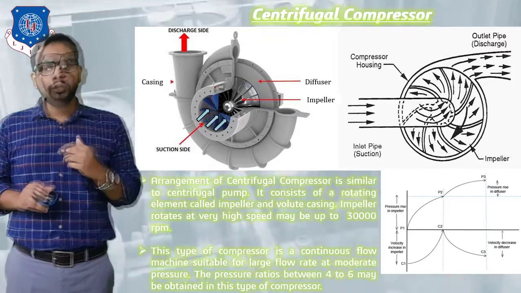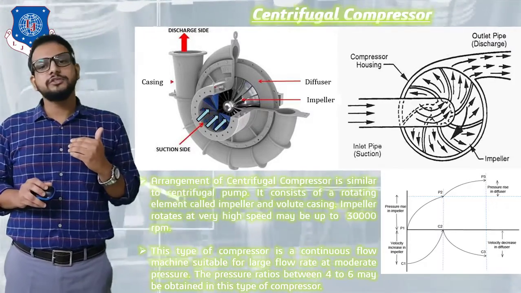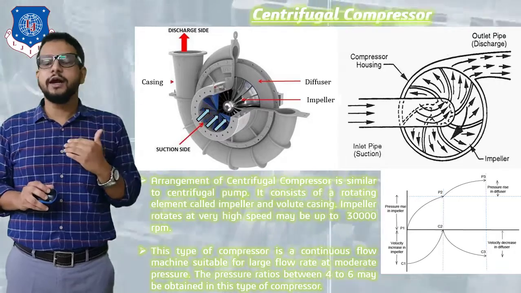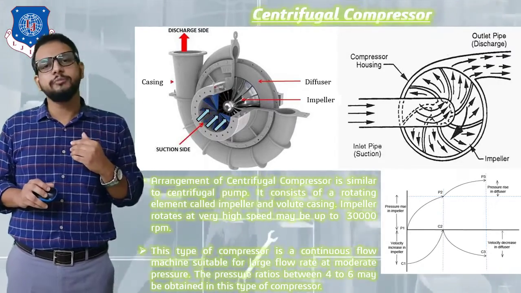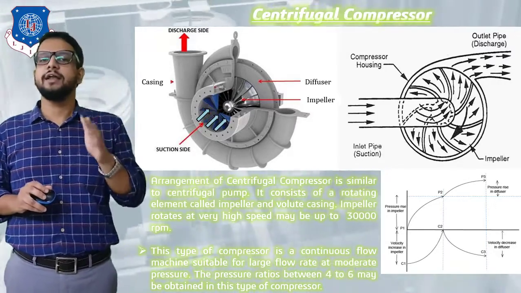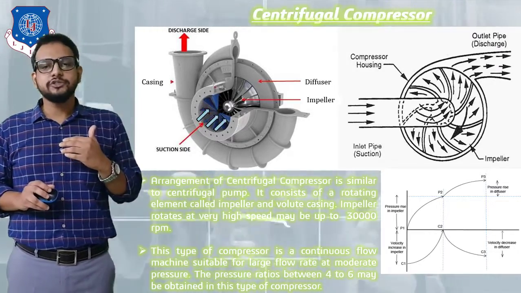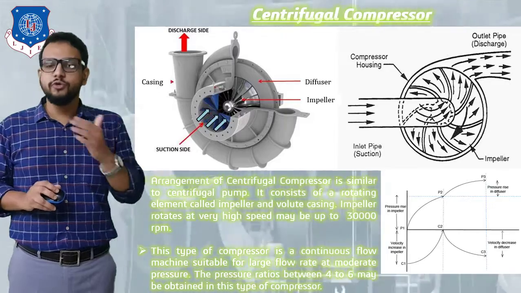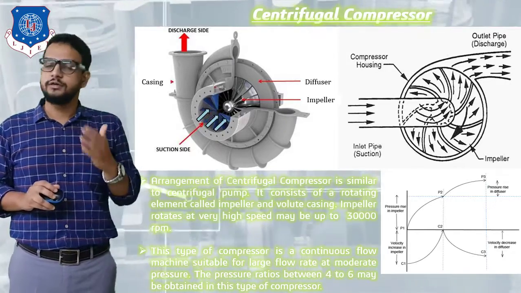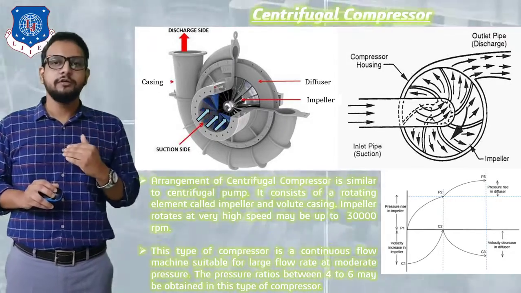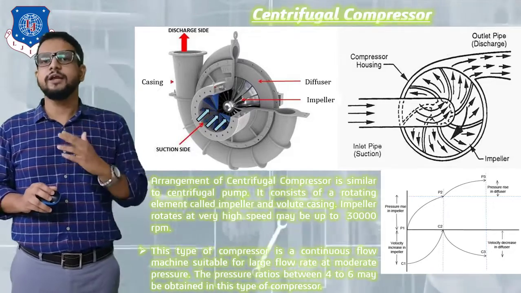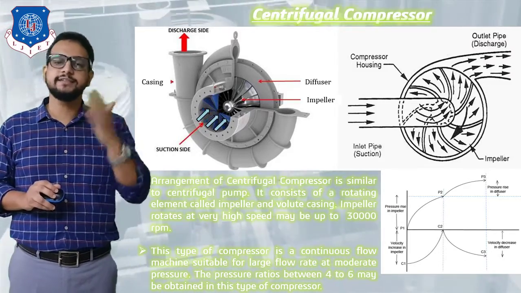Whereas in this case we can obtain a continuous flow. Also, a centrifugal compressor is suitable for large flow rate at a moderate pressure, which means the pressure obtained in a centrifugal compressor is quite less compared to a reciprocating compressor, whereas the pressure ratio obtained is from 4 to 6 in this centrifugal compressor. We are going to list out the difference between centrifugal and reciprocating compressor in our next session.